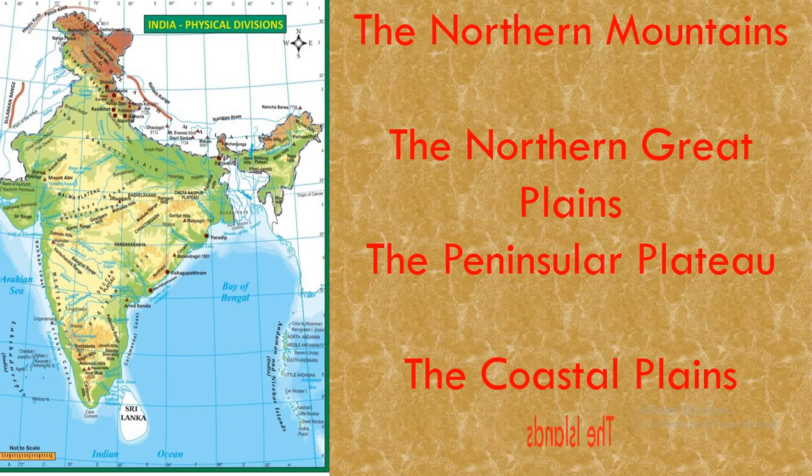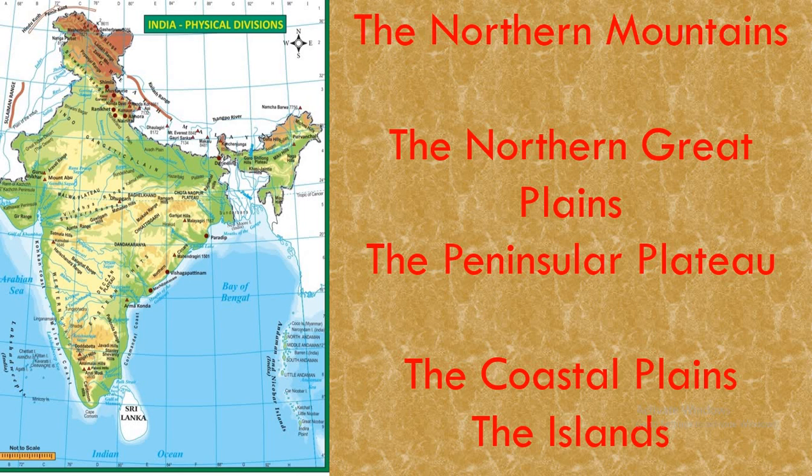The final physical division of India is islands. On either side, left and right edges, on the left side you have Lakshadweep and on the right side you have the Andaman and Nicobar Islands. Is it clear, dear children? You need not do this map, but just have a look at the places over there.